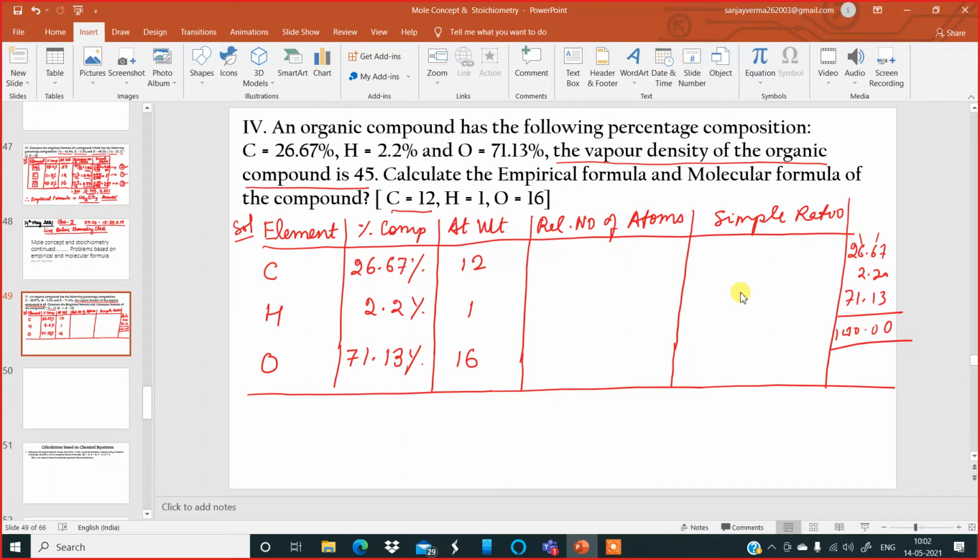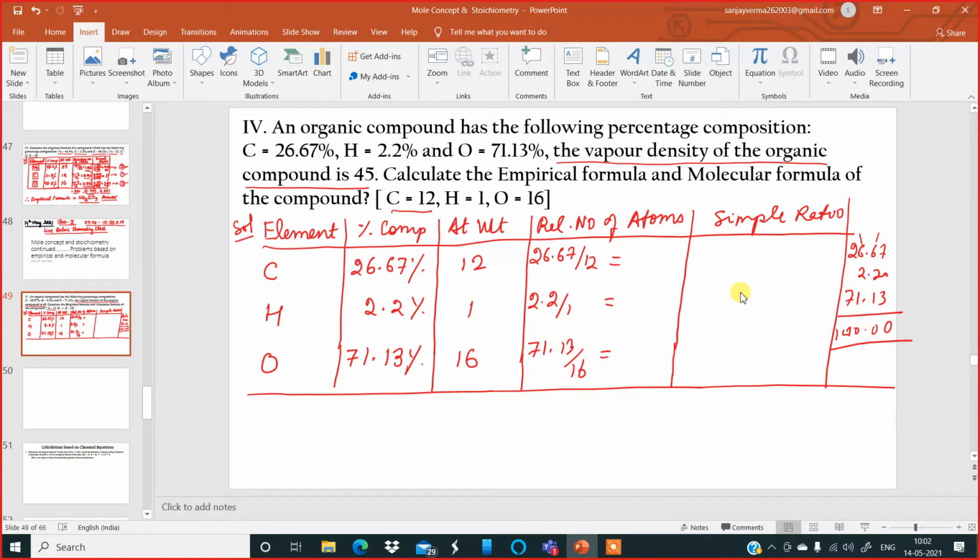To find the relative number of atoms of carbon, we have to divide the percentage by its atomic weight. So, 26.67 divided by 12. Hydrogen, 2.2 divided by 1. Oxygen, 71.13 divided by 16.